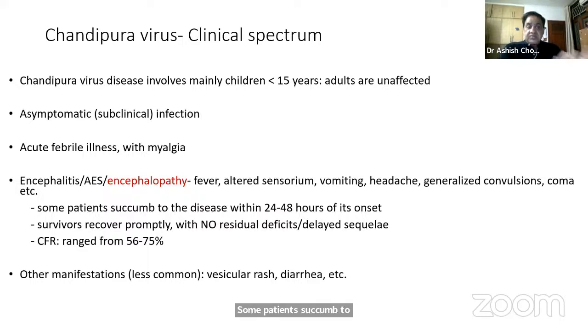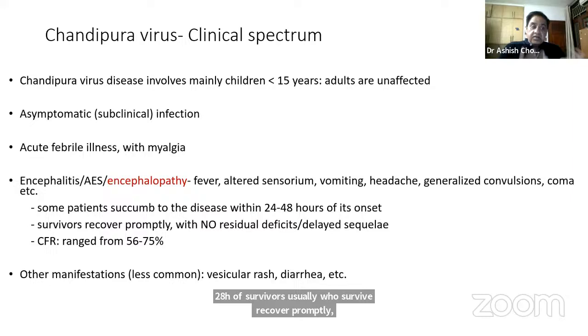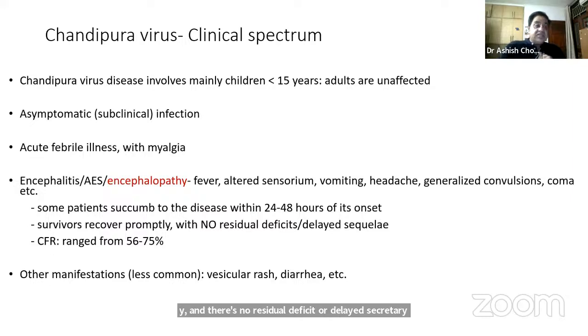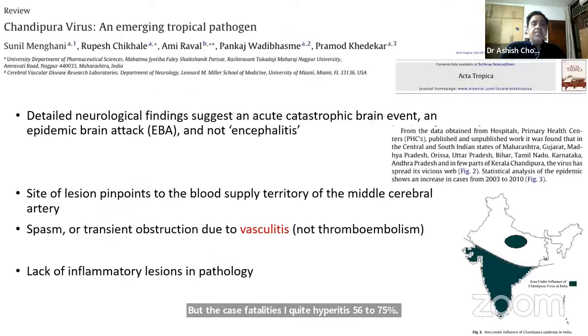Survivors usually recover promptly, and there is no residual deficit or delayed sequelae in most of these patients who recover. But the case fatality is quite high for an encephalitis virus, 56 to 75%. Other less common features include diarrhea, vesicular rash, etc.